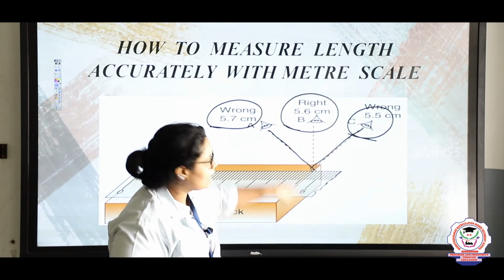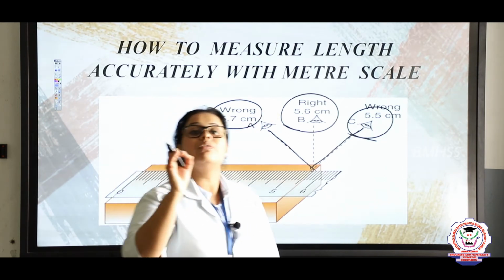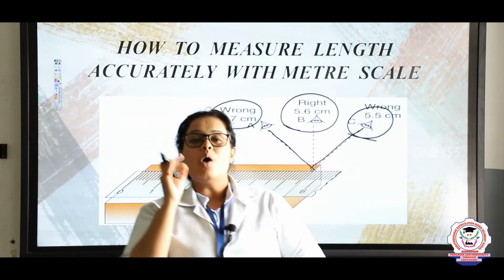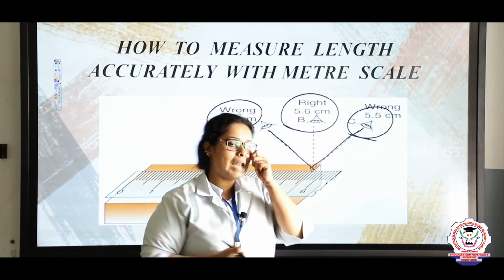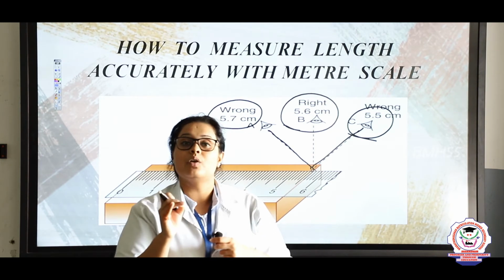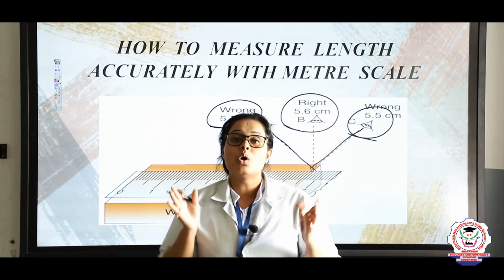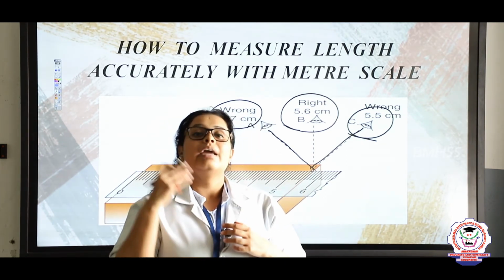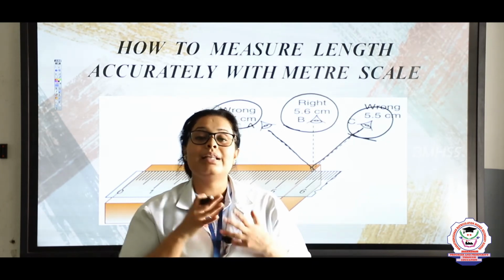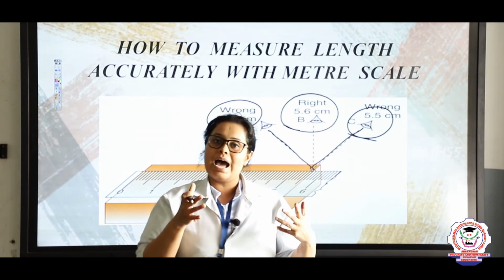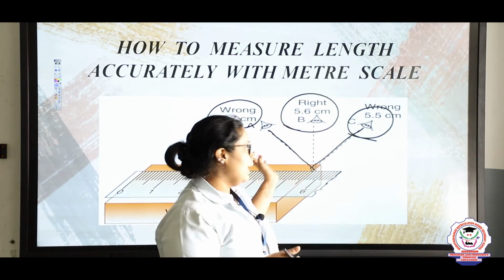Whenever you are seeing the perpendicular length, you will have no error, or it will be error free. So, that is why this person has done the correct measurement of the wooden block, right. So, the rule is that we have to look from above, perpendicular to the length, or else we will have a wrong measurement like A and C.